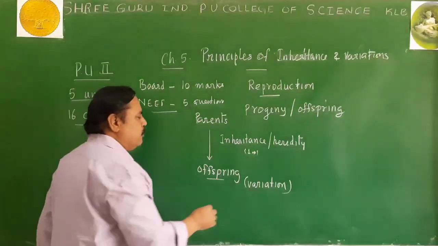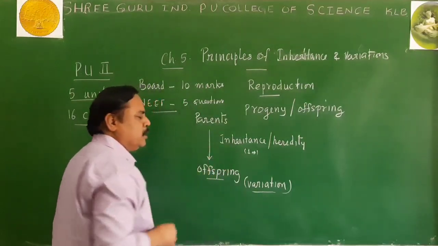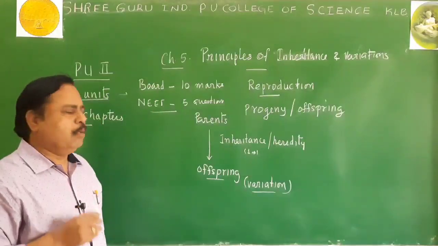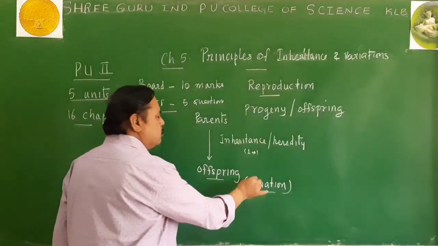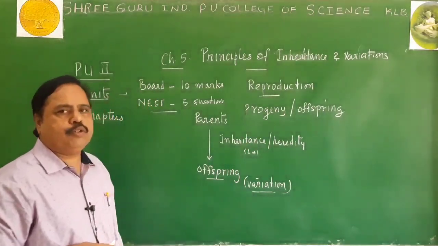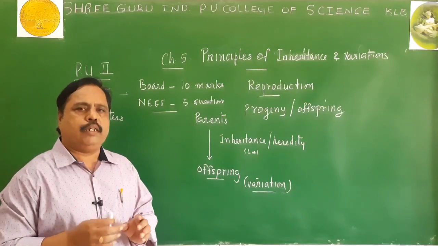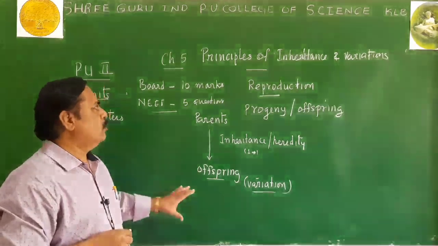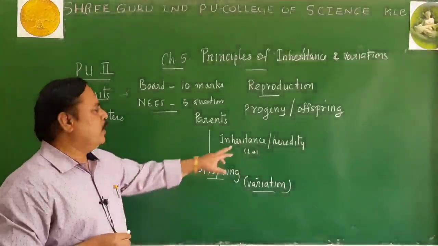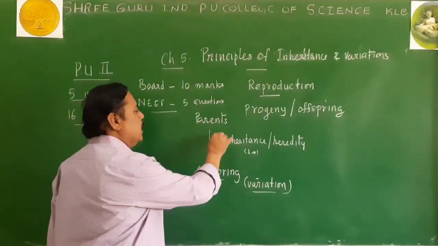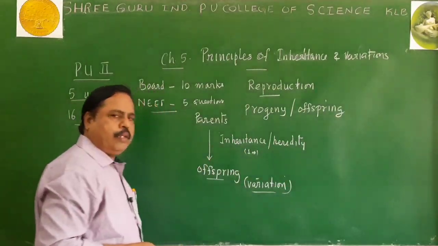That degree of difference is called variation. Remember, this variation becomes the raw material for evolution. So, in this lesson, we are going to study inheritance and variation.